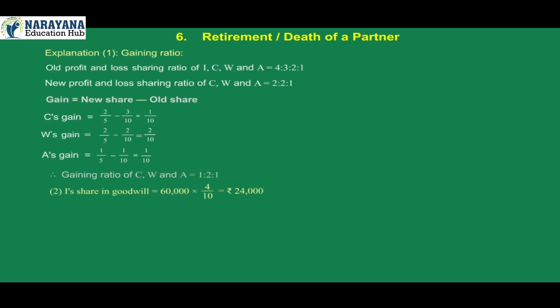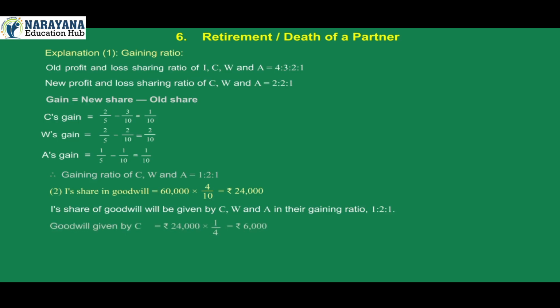2. I's share in goodwill is equal to 60,000 into 4/10 is equal to Rs 24,000. I's share of goodwill will be given by C, W and A in their gaining ratio 1:2:1. Goodwill given by C is equal to Rs 24,000 into 1/4 is equal to Rs 6,000. Goodwill given by W is equal to Rs 24,000 into 2/4 is equal to Rs 12,000. Goodwill given by A is equal to Rs 24,000 into 1/4 is equal to Rs 6,000.